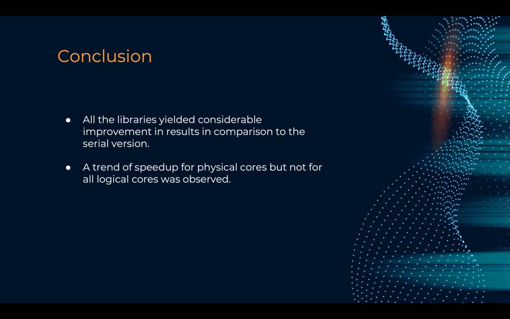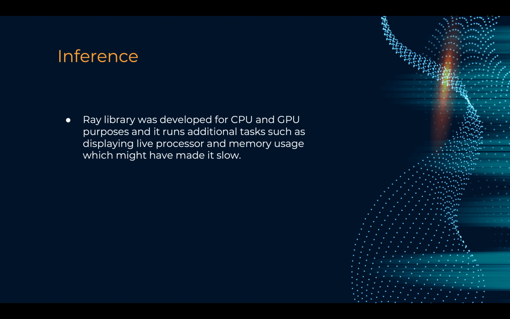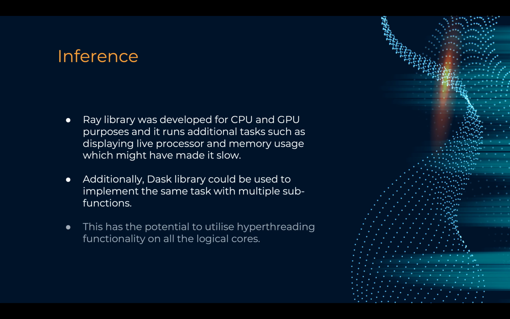In conclusion, we saw that all the libraries performed far better than the serial implementation, and PyMP being the best surpassed Python's native library. Also, logical cores had no effect, whereas the physical cores showed good improvement. Additionally, other approaches with much divided functions having more parallel scheduling could have resulted in the usage of logical cores. Dask was such a library which could have helped. Ray was the slowest since it had more functionalities and some additional background tasks which slowed it down.